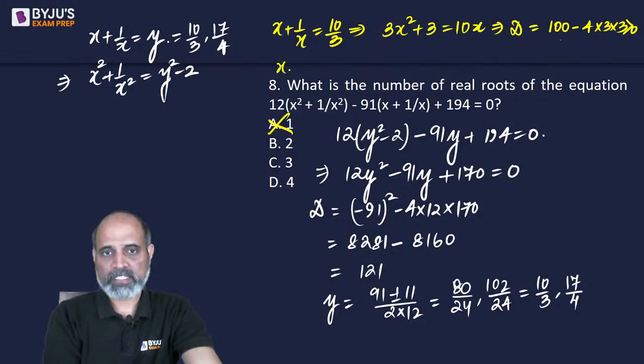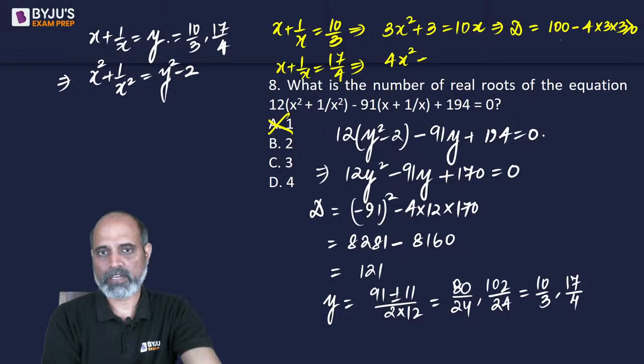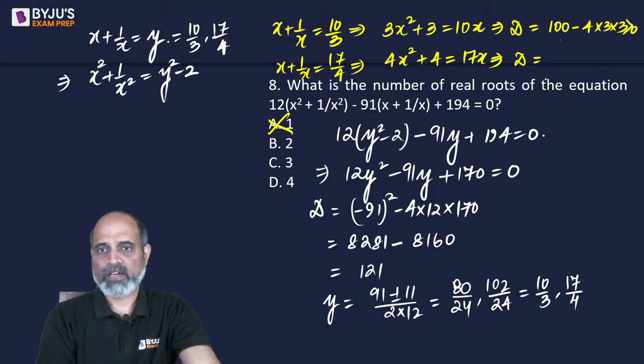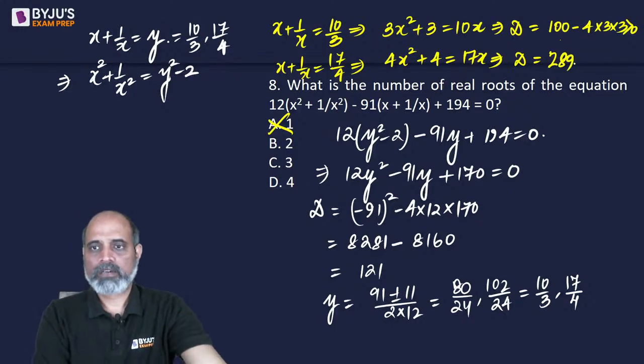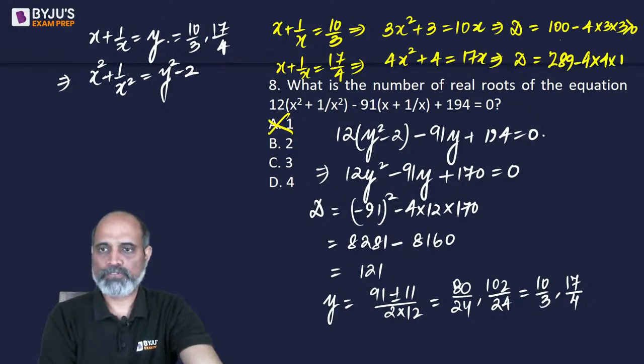The next is x plus 1 by x, if that is 17 by 4. So this results in 4x square plus 4 is equal to 17x. The discriminant for this is going to be 17 square, sorry, 289 minus 4 into 4 into 4, so 64, which is again going to be positive.